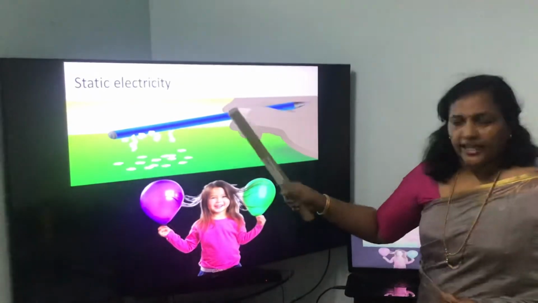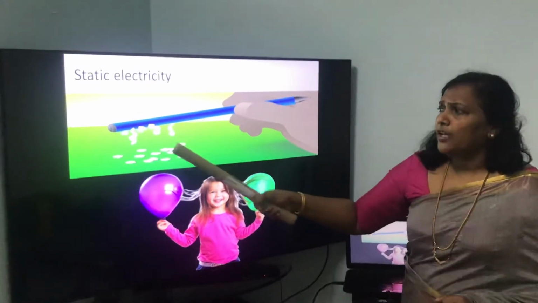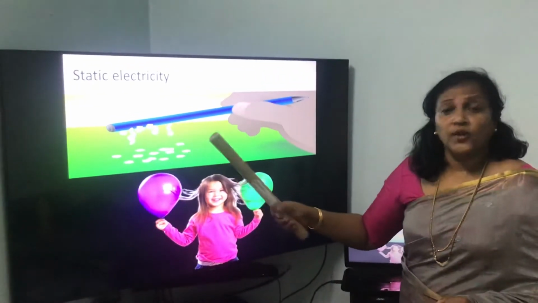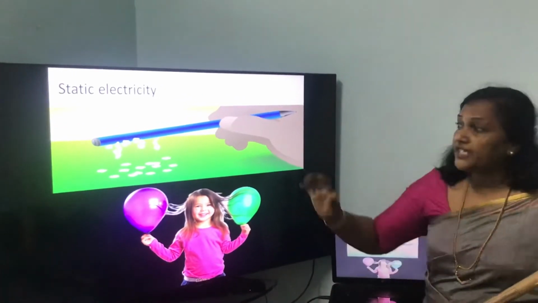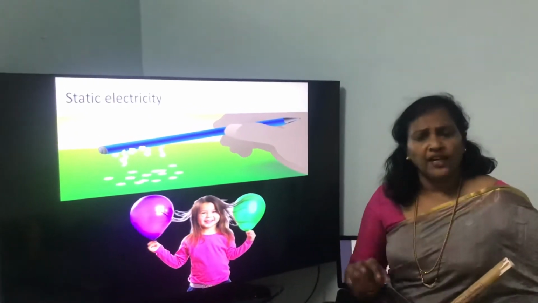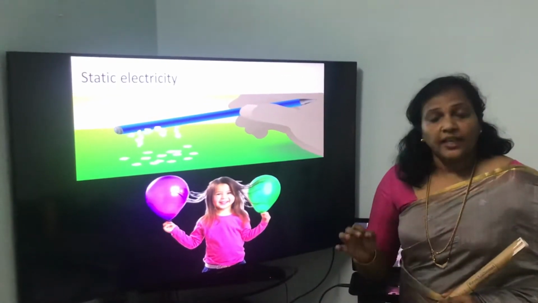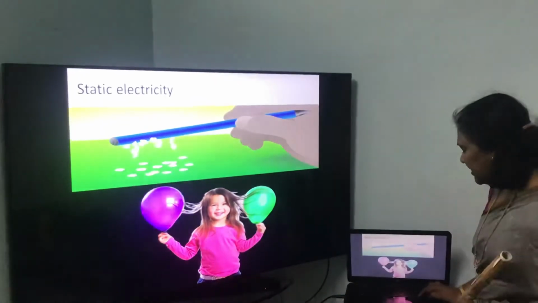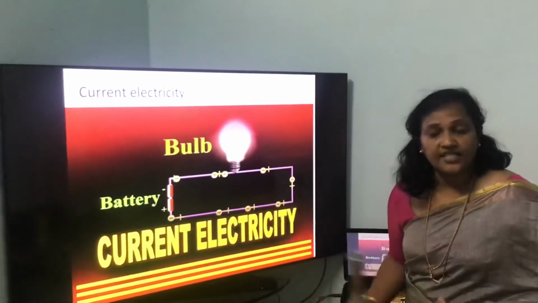Or take a scale or pencil, rub it nicely and keep it on paper pieces. You can see how they get attracted. Here the charges are not in motion, they just get attracted. This type of electricity is called static electricity. The other type of electricity is current electricity, in which charges are in motion, the flow of charges.